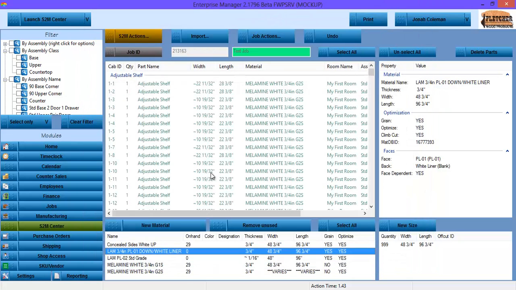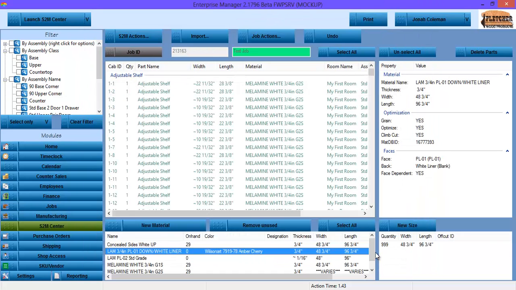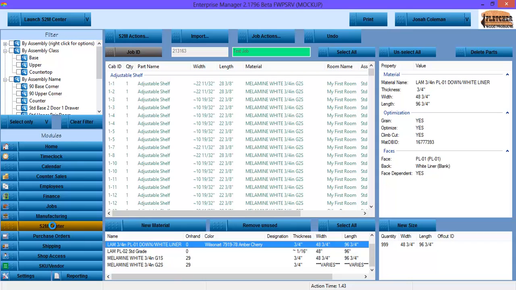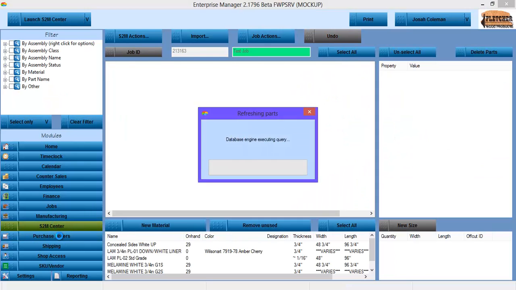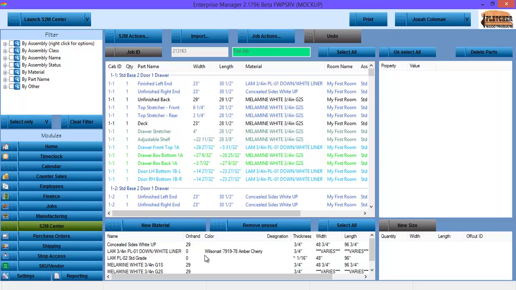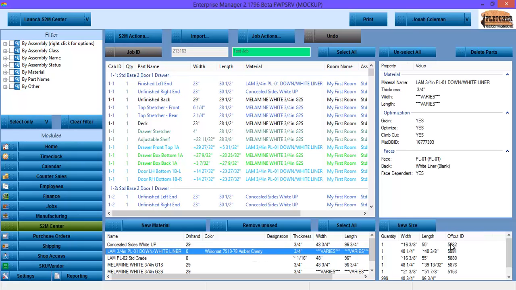I'm going to save this, and now I'm going to actually re-enter my Screen to Machine Center interface, so it'll add the offcuts again. And you'll see here it's identified PL1 as Wilsonart 791978 Amber Cherry, and if I click on this, it's added some offcuts automatically.